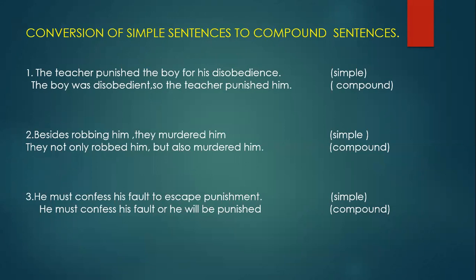Now, how is that sentence changed into compound? The boy was disobedient. Was is the verb. So one clause: the boy was disobedient. Main clause.